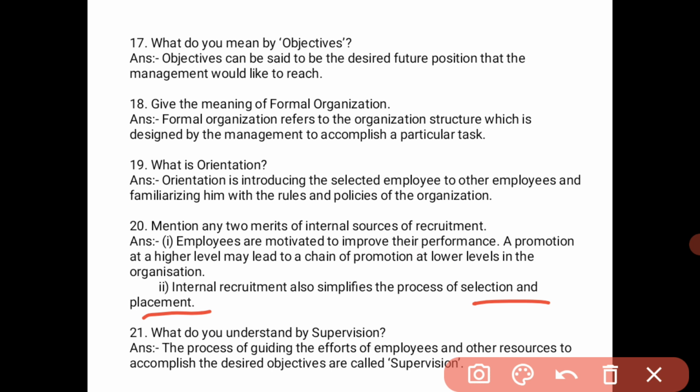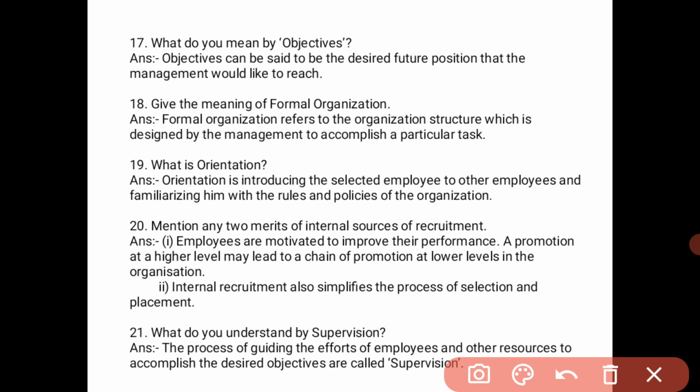We can make the transfer from one department to another department without any change in their responsibility. So these are the two advantages of internal sources of recruitment.